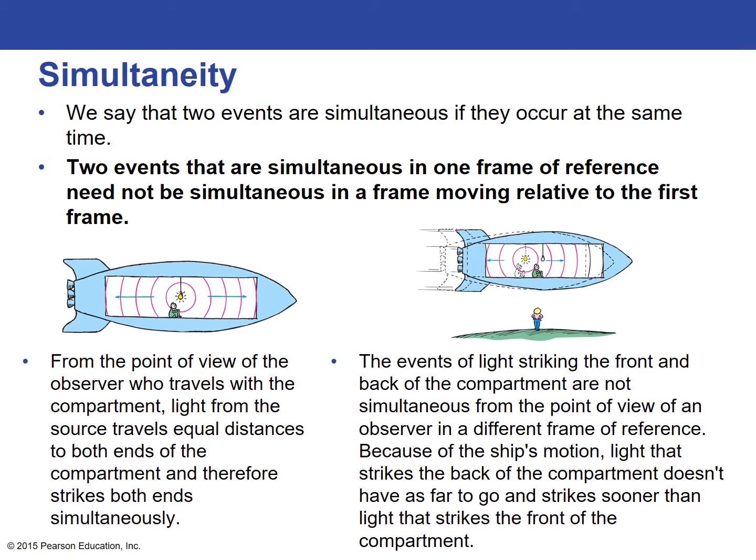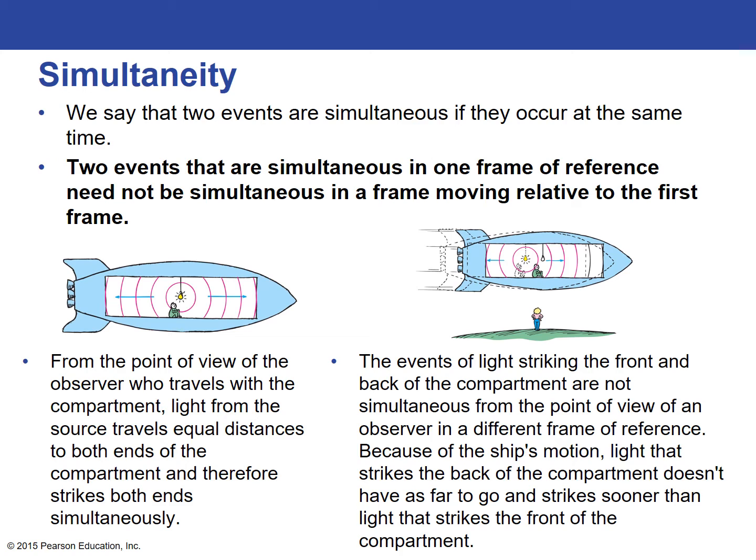The example in your textbook is a light turned on in the very center of the compartment of the rocket, and the light will travel out. If they could actually see the light traveling, they would see it travel out equally in all directions, and it would hit the front end and the back end of the rocket compartment simultaneously, or at the same time.